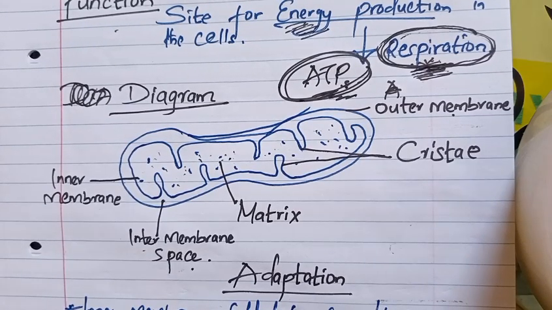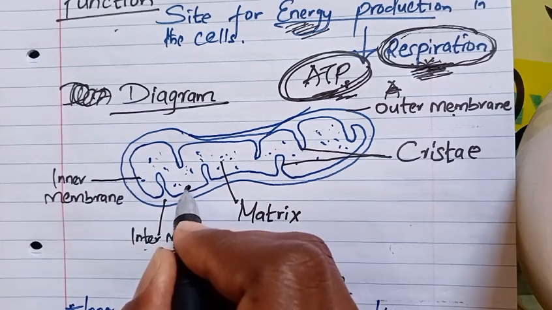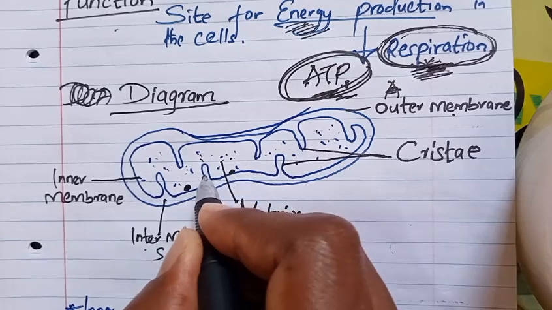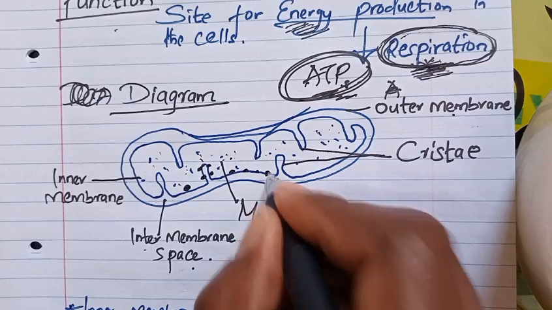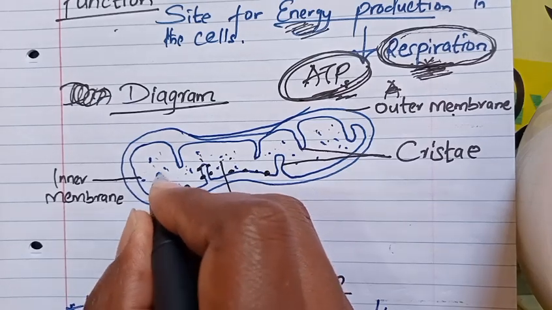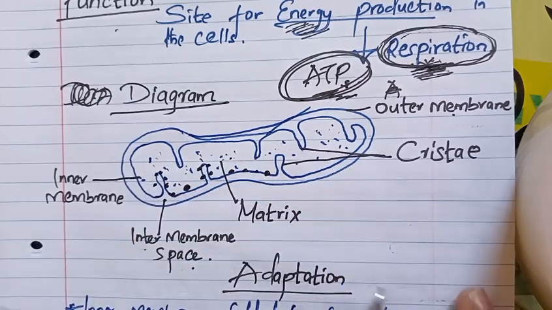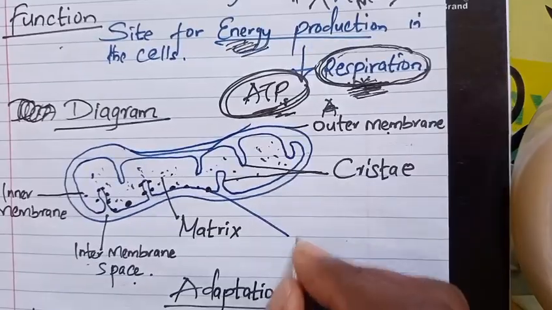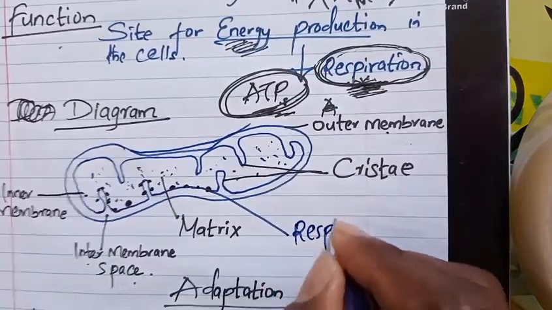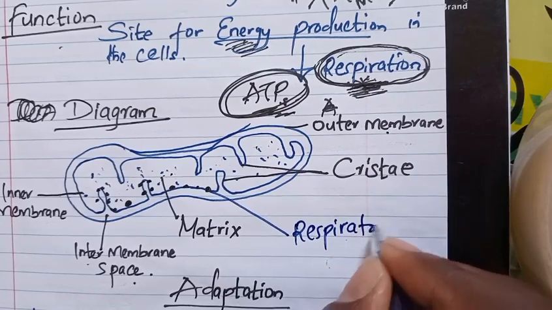Again, one more thing before we go down to two points about adaptation of this organelle. There are structures that you will find attached to the inner membrane. These structures are called respiratory enzymes. You can just highlight one here and say respiratory enzyme.